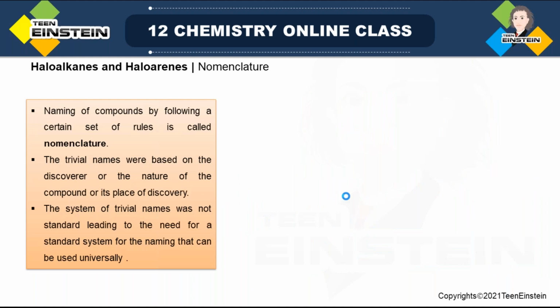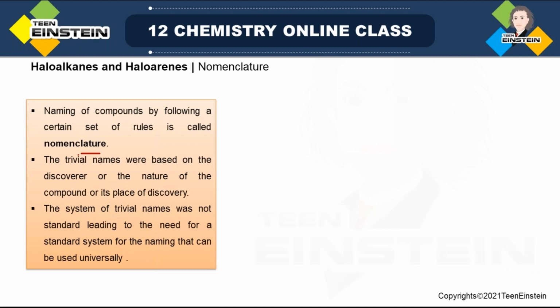So after finishing classification, there is nomenclature. Now there will be some specific rules based on which you can do the naming. Though you have already seen there are some common names we are using, so that is also one type of naming. But when it is IUPAC, there are some specific rules that you have to know. Otherwise, you will not be able to write the structure. Naming of the compounds by following a certain set of rules, that is known as nomenclature.